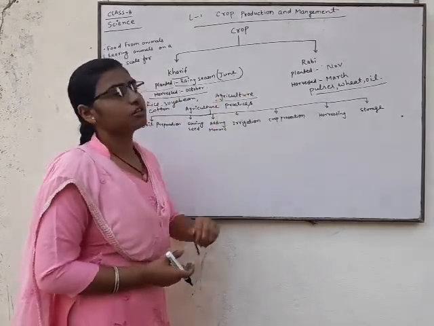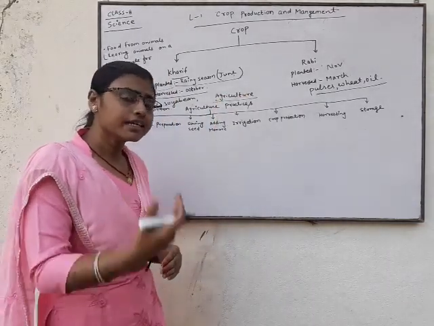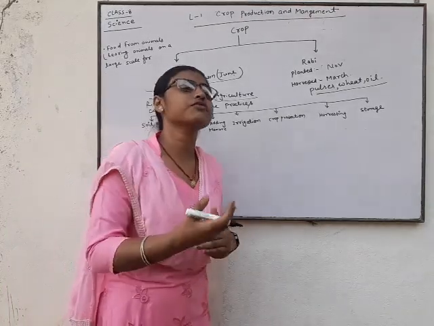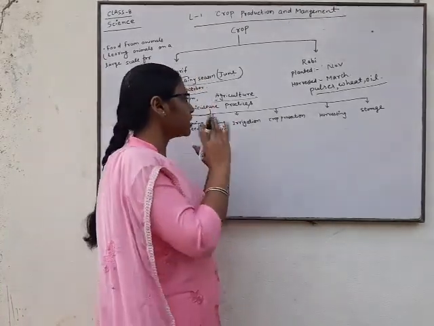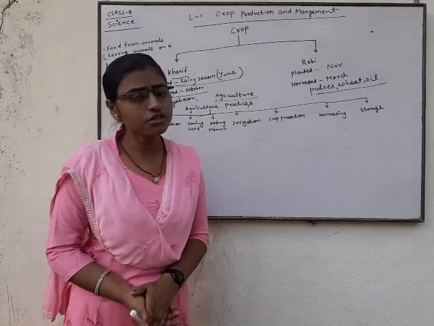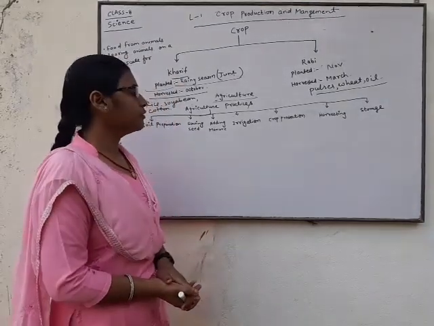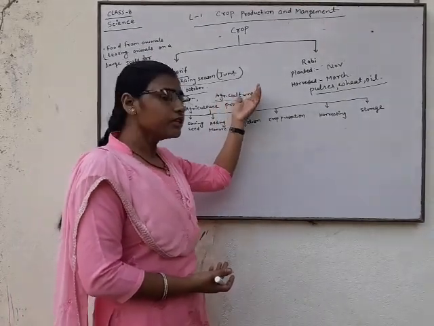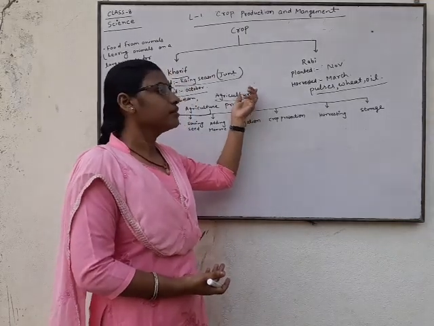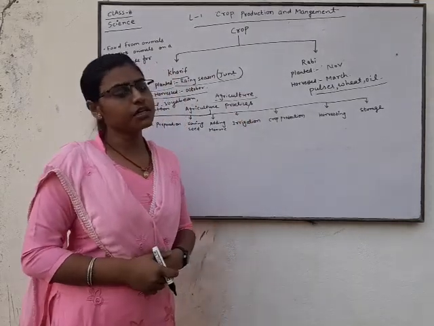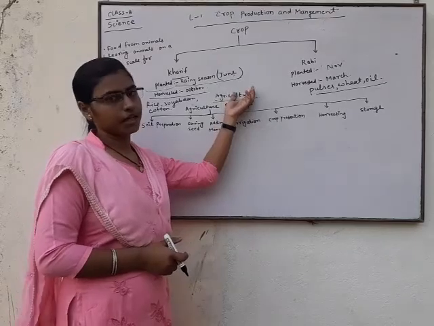It is a practice of science. It is a study of science. It means agriculture is a branch of science in which growing new plants and rearing animals are included.